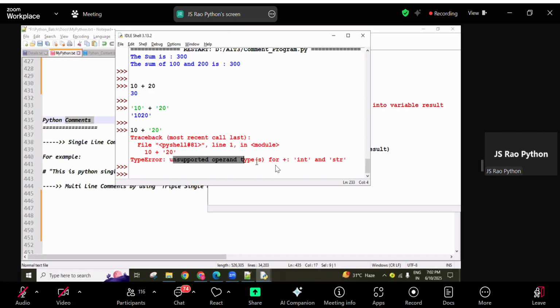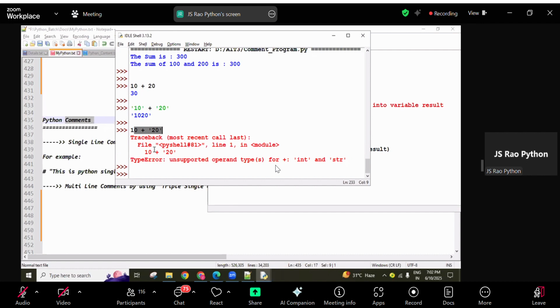Both values are different types when you are working with the plus. So: unsupported operand types. Operands means these values. This symbol is called an operator. We have a separate concept called operators, where I will explain these rules more clearly. So, unsupported operand types for plus. One is int that we gave and another one is str, meaning string type. Both are different types, so we get a type error. Is that clear, everyone? So you can use both numbers or both strings when working with plus. If they are different types, it returns a type error.